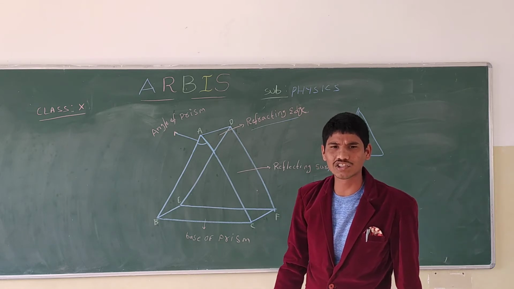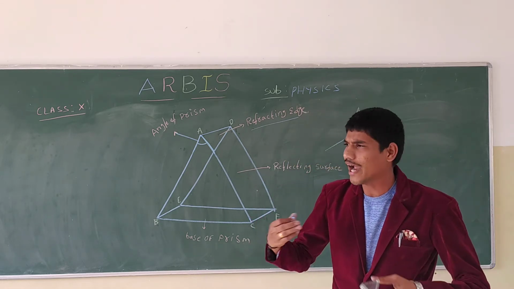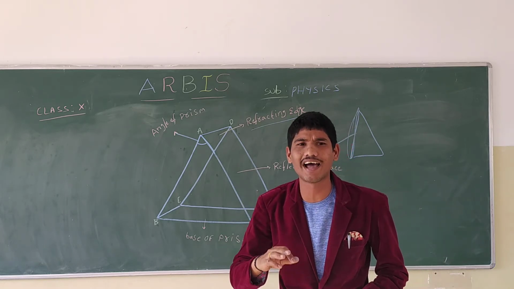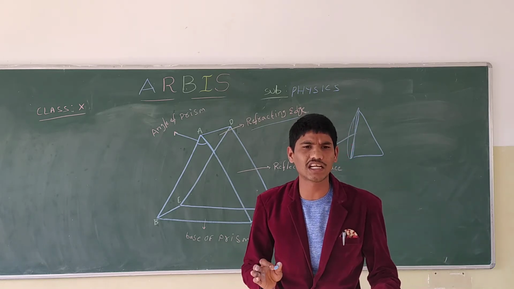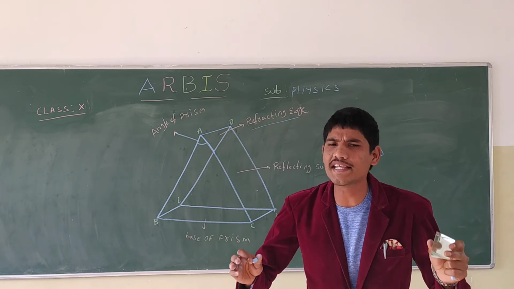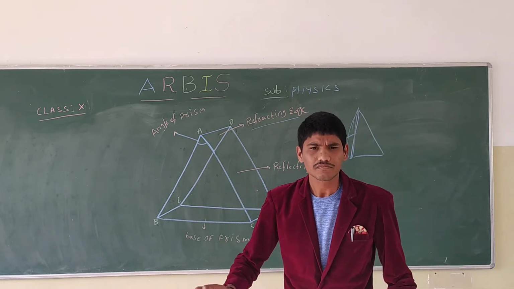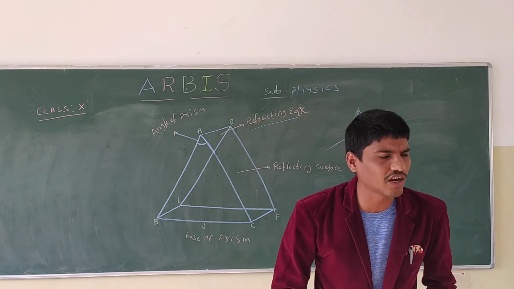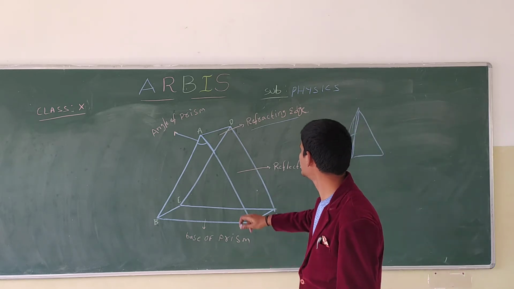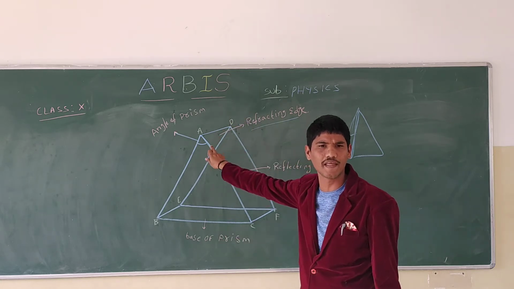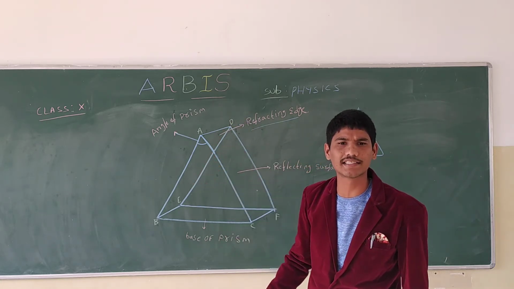The last one is the principal section of the prism. What is the principal section? It is any section of the prism which is perpendicular to the refracting edge. This is the refracting edge, and the section perpendicular to it is called the principal section.